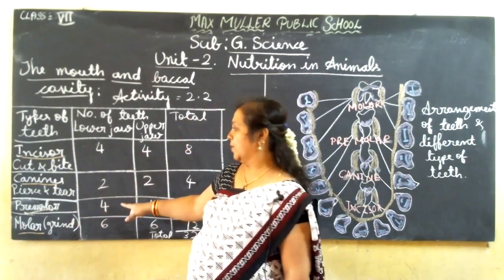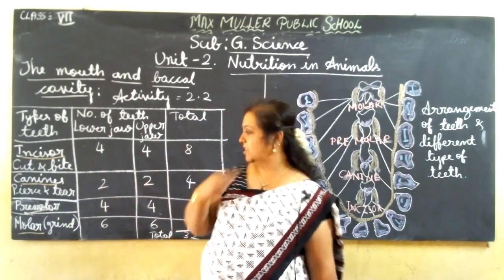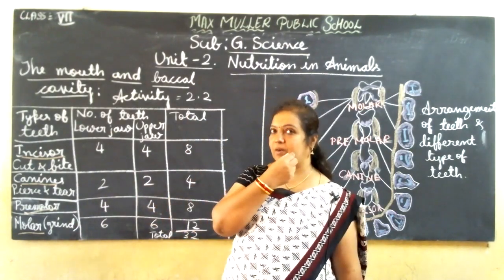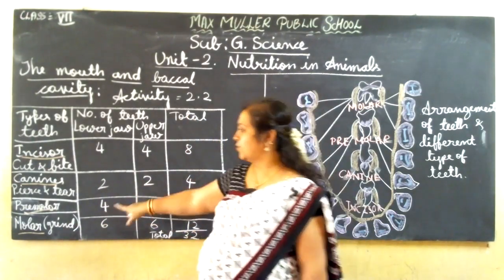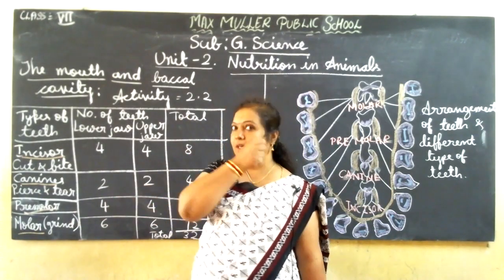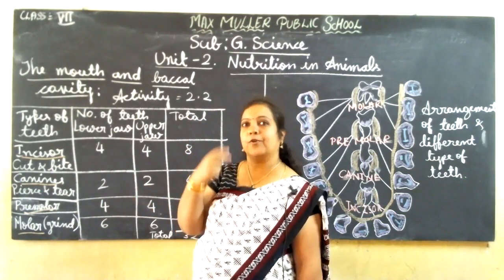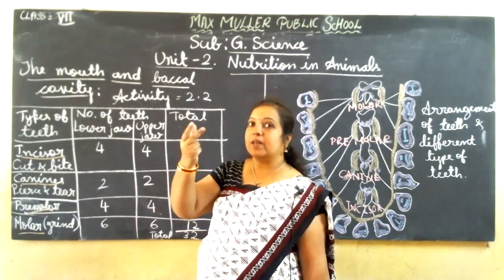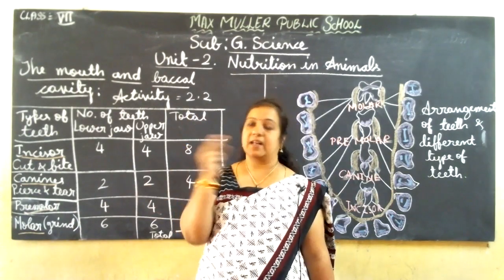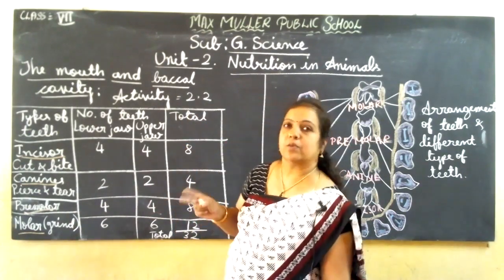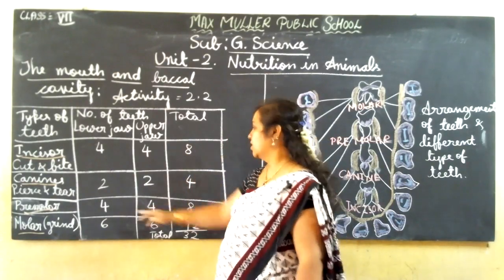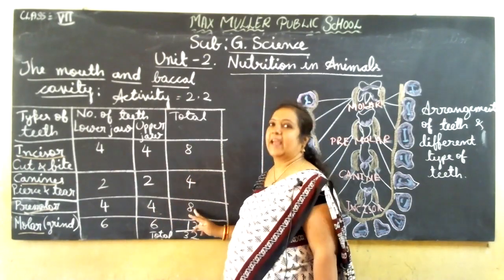In the lower jaw, one side 2, another side 2, so 4. In the upper jaw also, right side 2, left side 2. So upper jaw 4, lower jaw 4. So 4 plus 4 is 8.